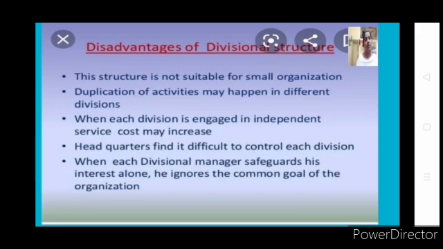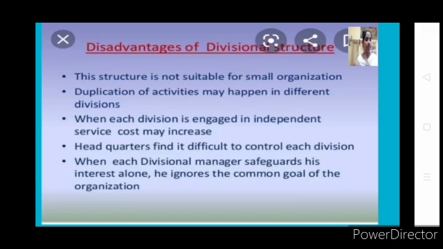In all the departments I am working on a small scale basis, I come out with different product lines and different product ranges, but I cannot go for divisional because it becomes a huge cost. Is it clear? Because all the departments should have all the functions. That is what duplication of activity is.